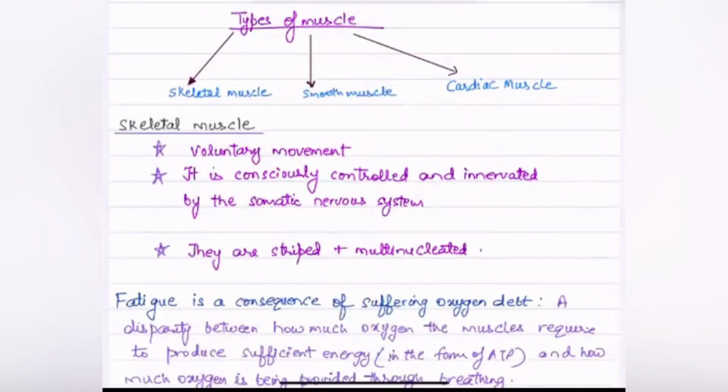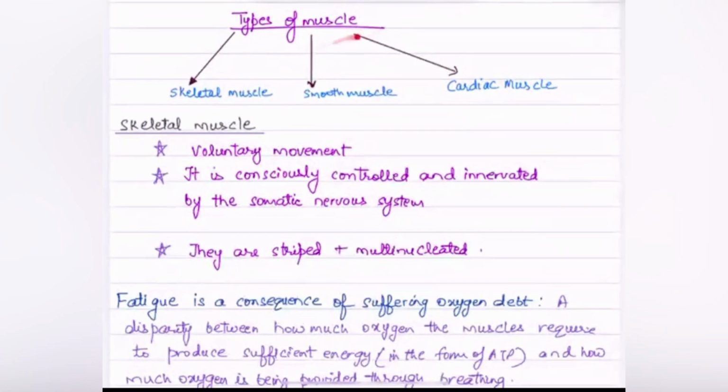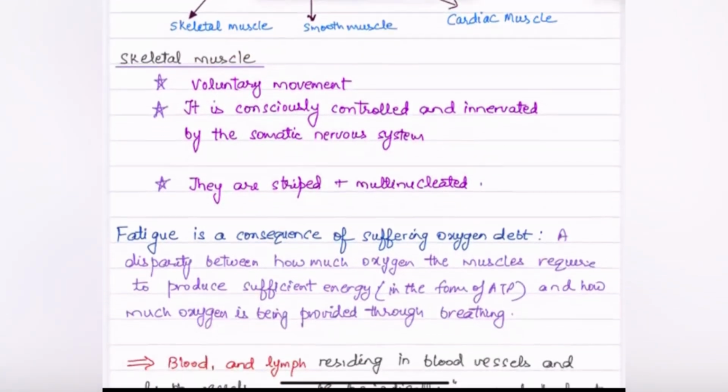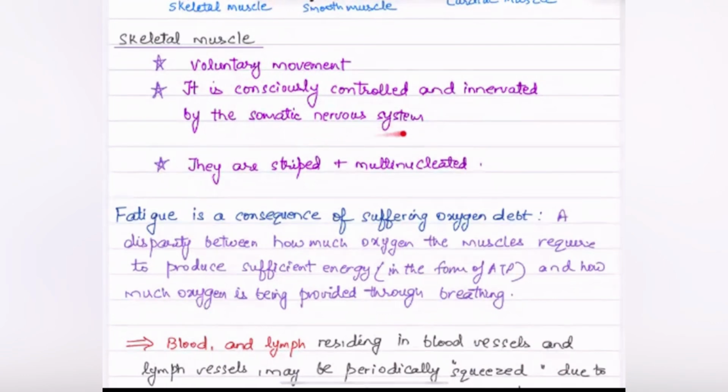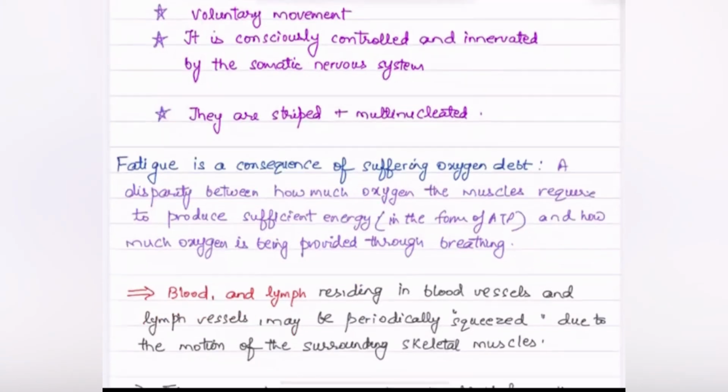So in today's video, we are going to talk about types of muscles. So there are three types of muscles: skeletal muscle, smooth muscle, and cardiac muscle. Skeletal muscle has voluntary movement. It is consciously controlled and innervated by the somatic nervous system. They are striped and multinucleated.